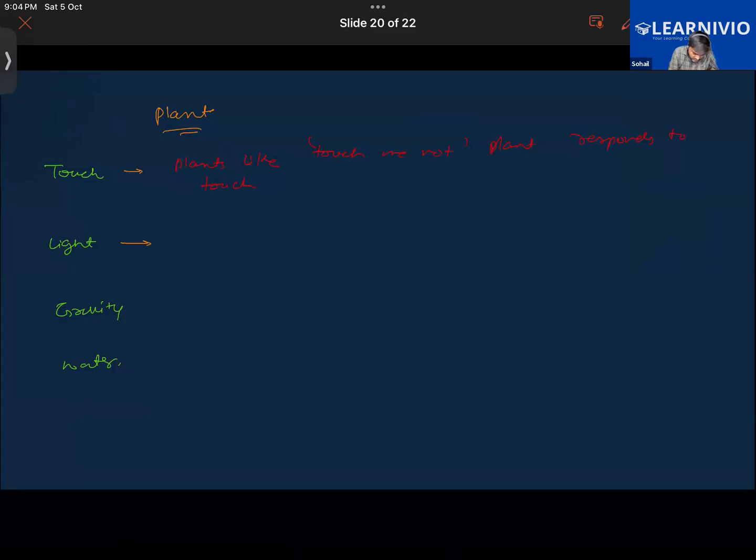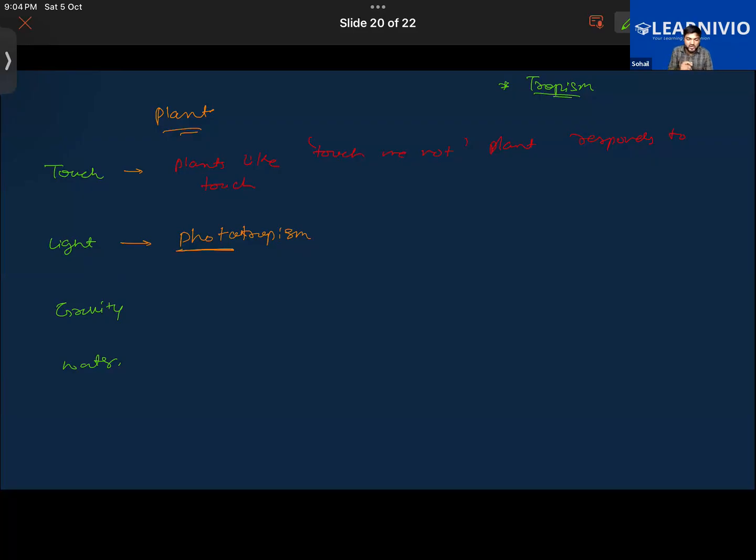The response to light is called phototropism. What do we call this? Phototropism. Photo refers to light. And let me tell you what tropism basically refers to. Tropism is when the plants move their body parts, their roots or leaves or stem, away from or towards some stimulus. That is called tropism.